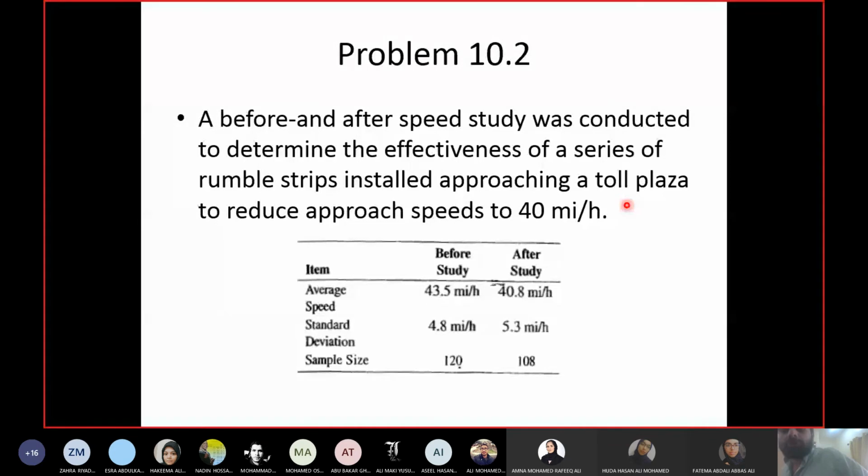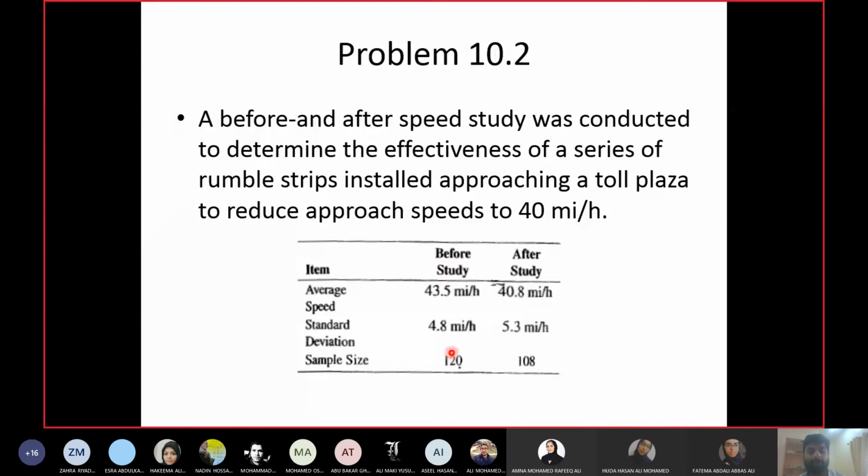So they want the drivers to reduce the speed before they reach the toll plaza, so they can stop safely. If they come close to the toll plaza at high speed, they may not be able to stop, and it will be dangerous. How much reduction do they want? Because of the rumble strips, they want to reduce the speed to 40 miles per hour.